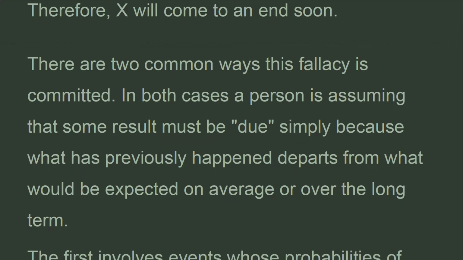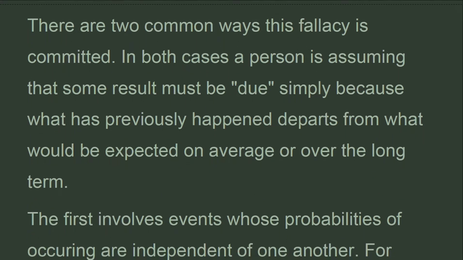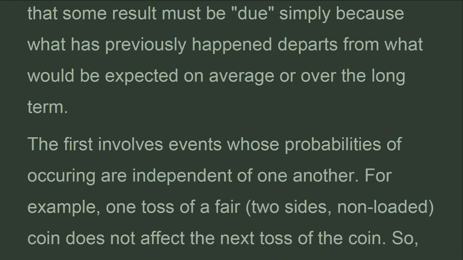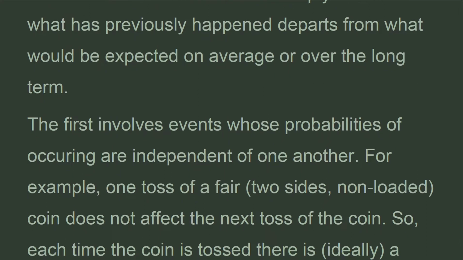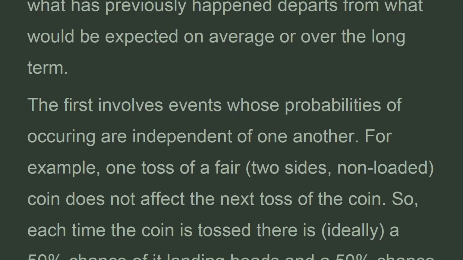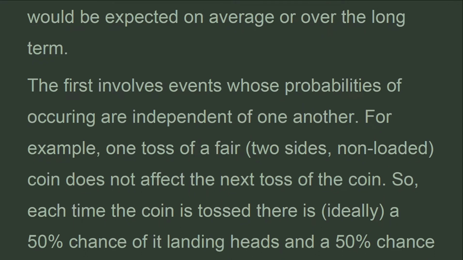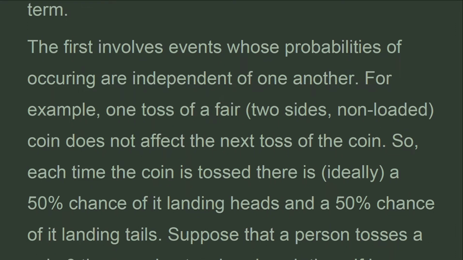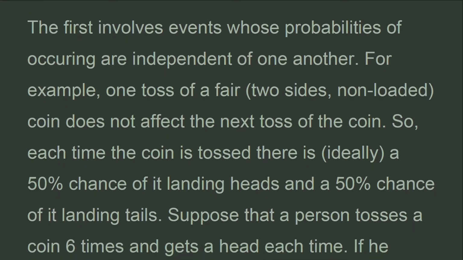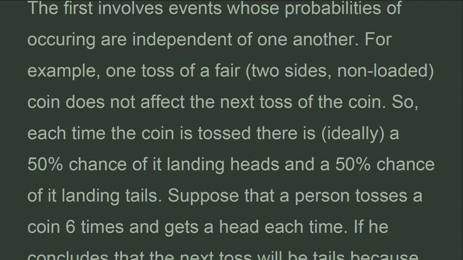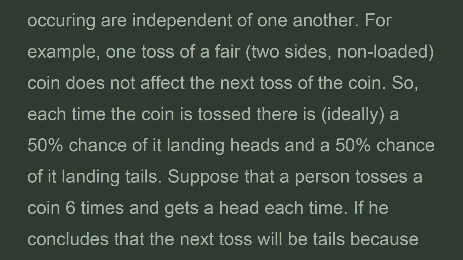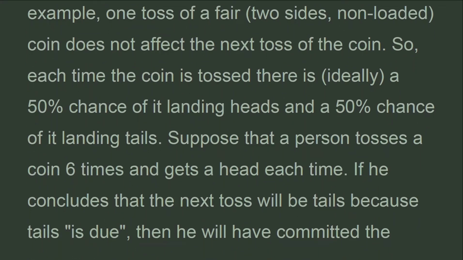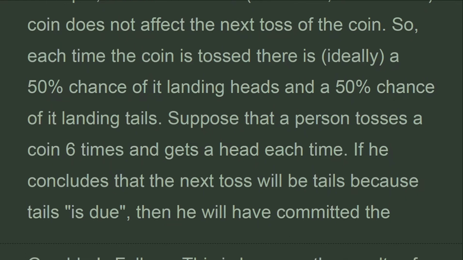There are two common ways this fallacy is committed. In both cases, a person is assuming that some result must be due simply because what has previously happened departs from what would be expected on average or over the long term. The first involves events whose probabilities of occurring are independent of one another. For example, one toss of a fair, two-sided, non-loaded coin does not affect the next toss of the coin. So, each time the coin is tossed there is, ideally, a 50% chance of it landing heads and a 50% chance of it landing tails.